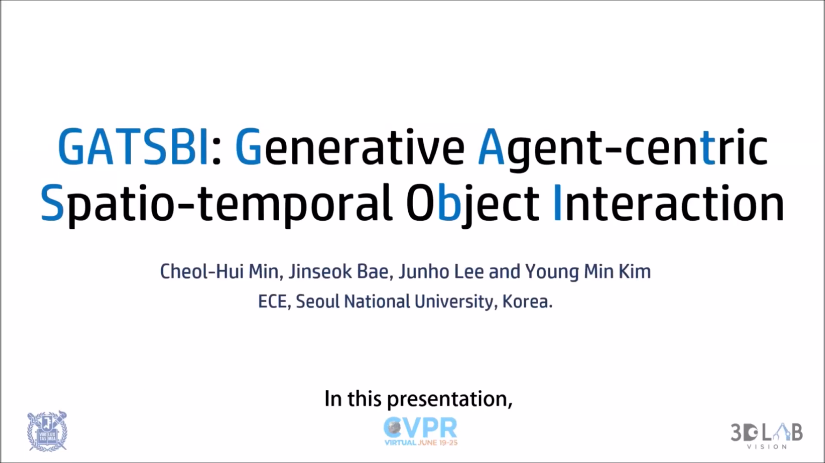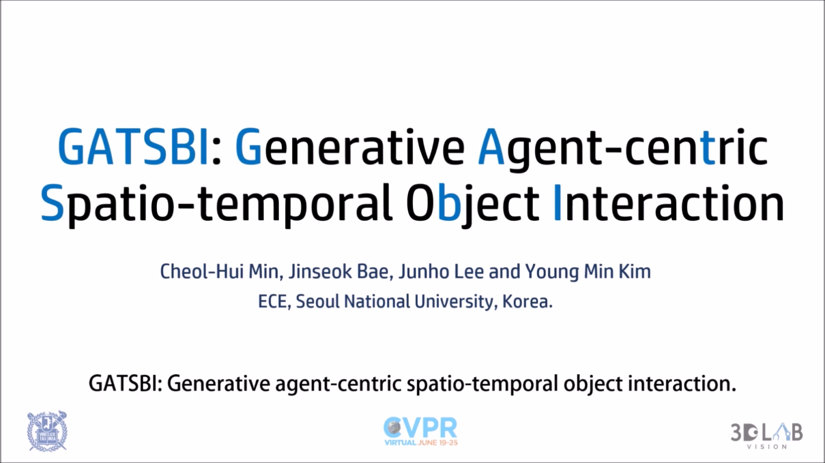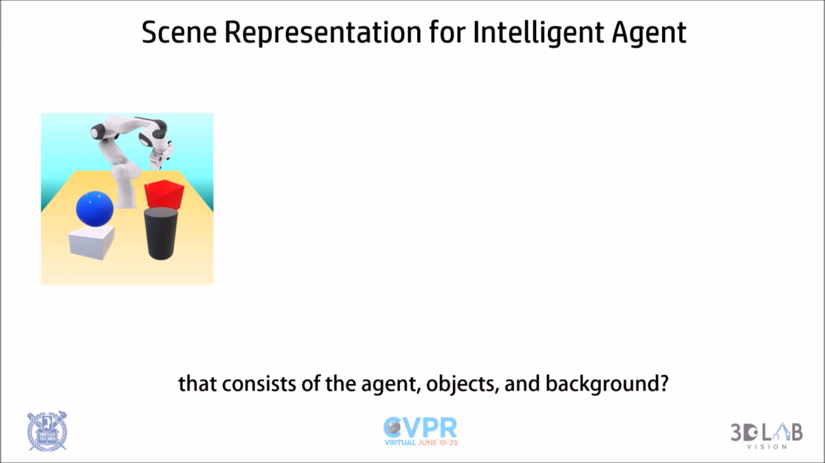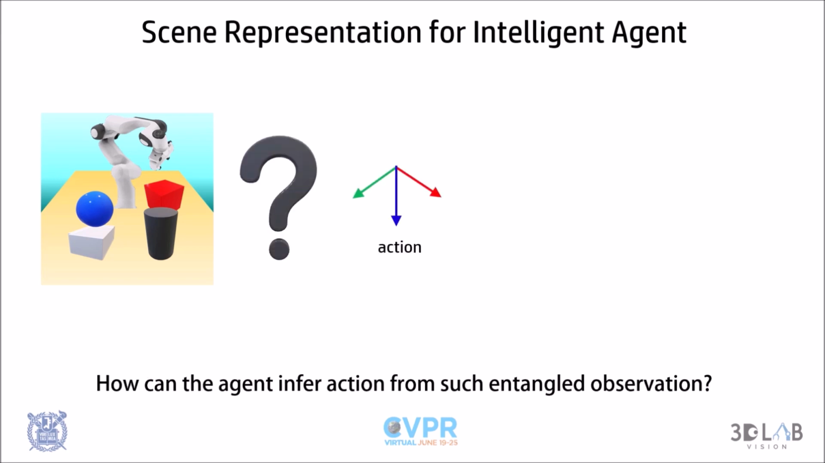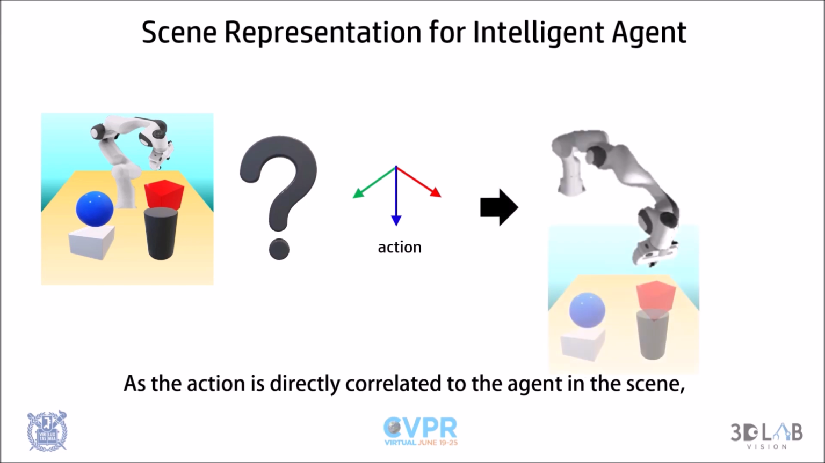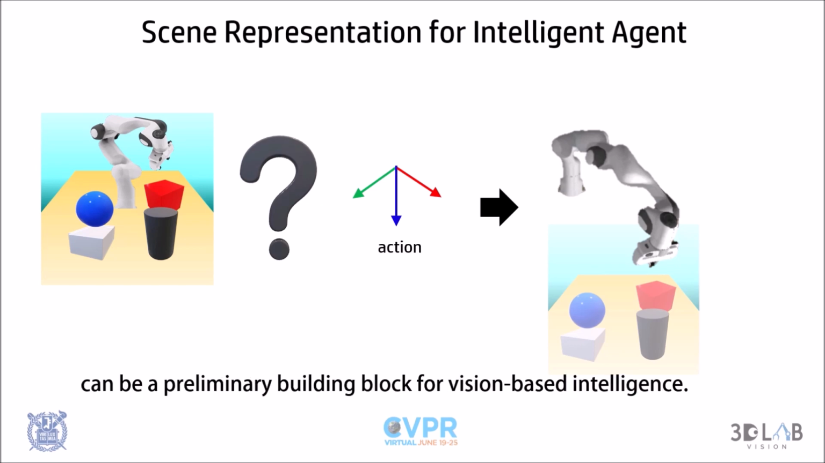In this presentation, my collaborators and I present a paper titled GATSBI. What is the best form of representation that describes a scene consisting of the agent, objects, and background? How can the agent infer proper action from such entangled observation? As the action is directly correlated to the agent in the scene, finding the explicit representation of the agent can be a preliminary building block for vision-based intelligence.